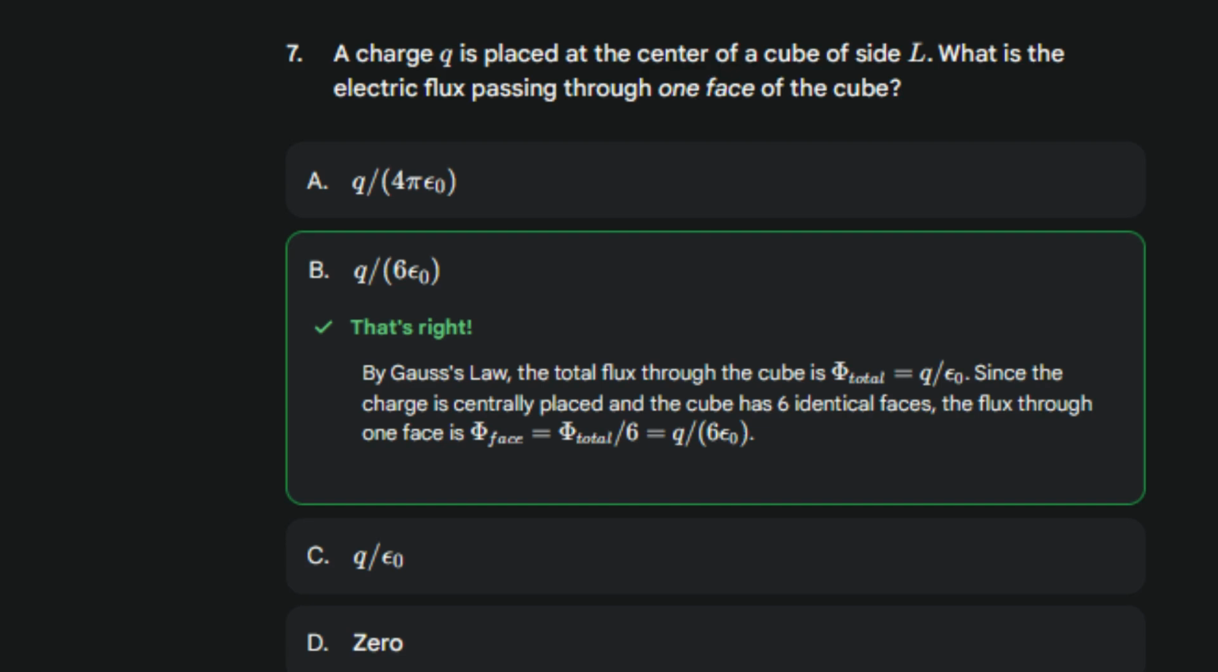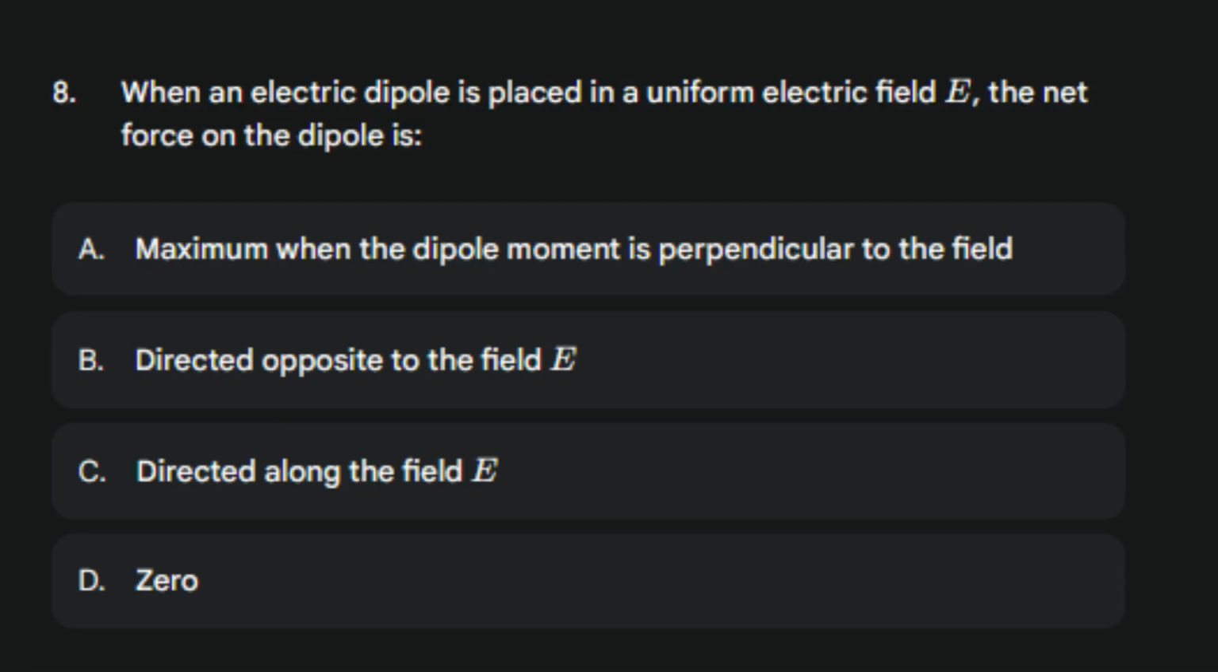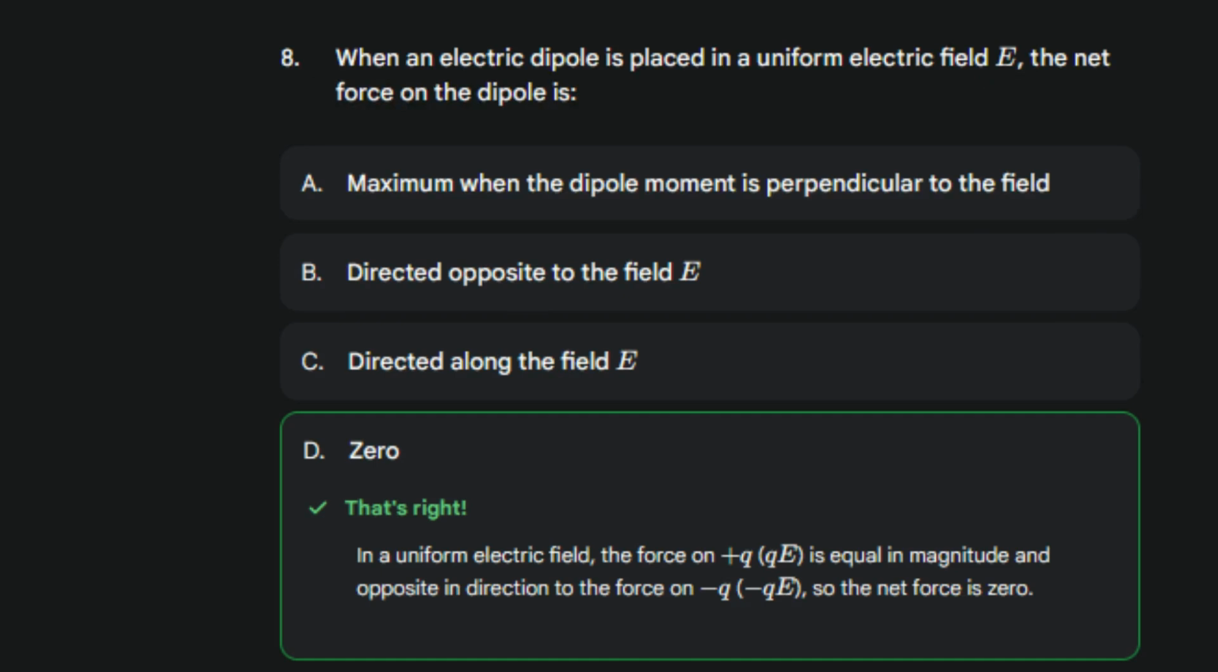of it. Now answer this, when an electric dipole is placed in a uniform electric field E, then net force on the dipole is? Yes, 0 is the right answer. Going good, you can also pause the video if you need more time to answer,